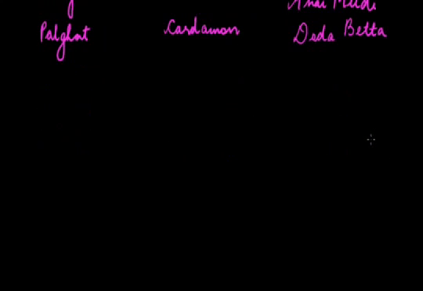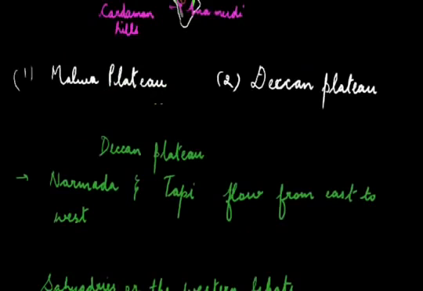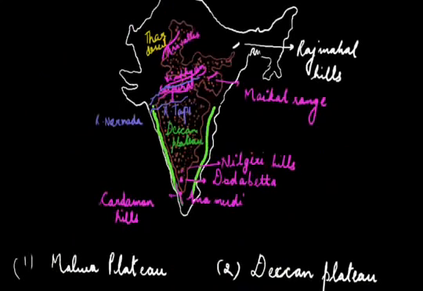Now we study the Eastern Ghats. Skirting the eastern edge of the Deccan Plateau and running parallel to the eastern coast are the Eastern Ghats. This range extends from northeast part of Orissa and reaches the Nilgiri Hills in the south. This is the continuous extent of the Eastern Ghats from Orissa to the Nilgiri Hills.